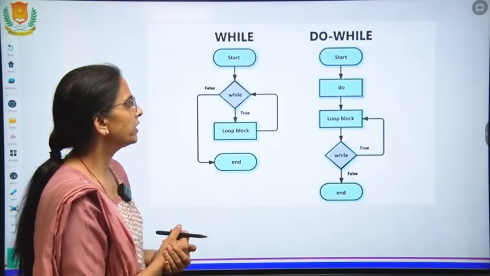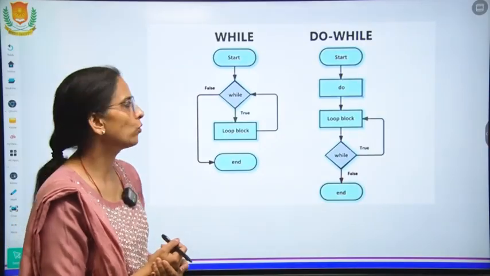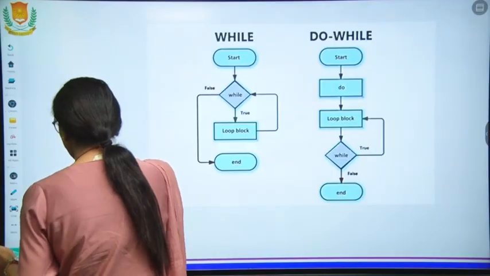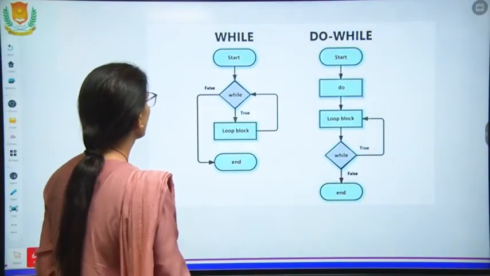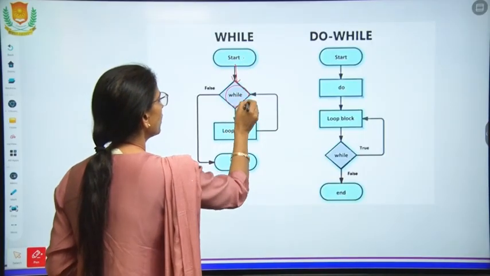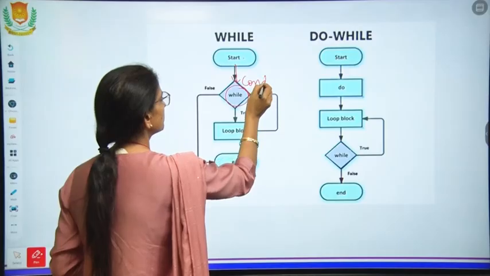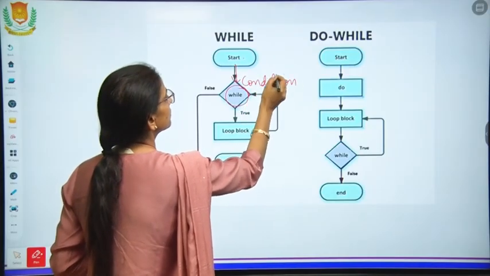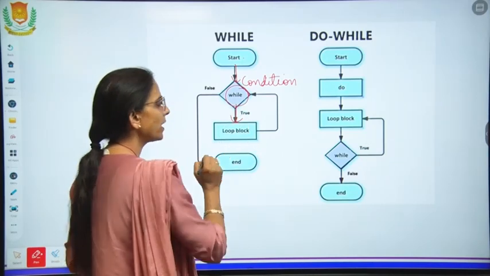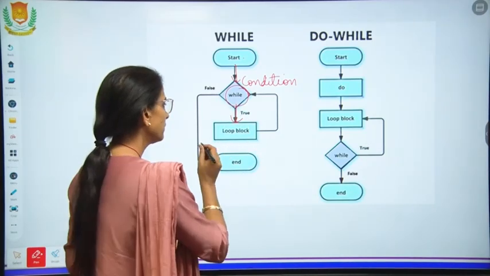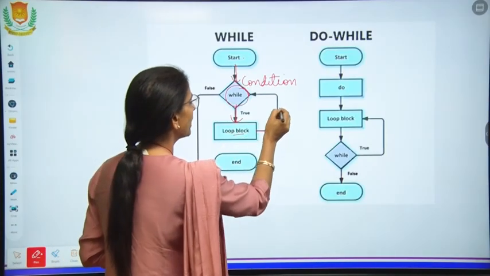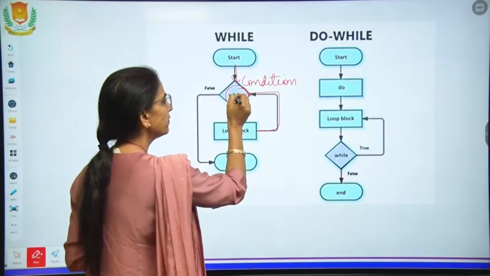Now we can differentiate this with the help of a flow chart. In the while loop, we start with the condition. Then the true part will be executed, and the statements are executed. Again it will go back and the condition will be checked.